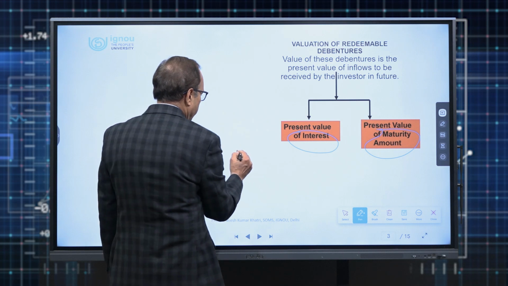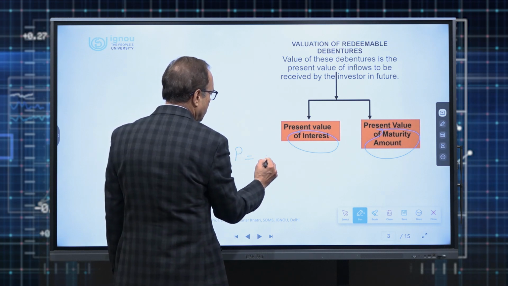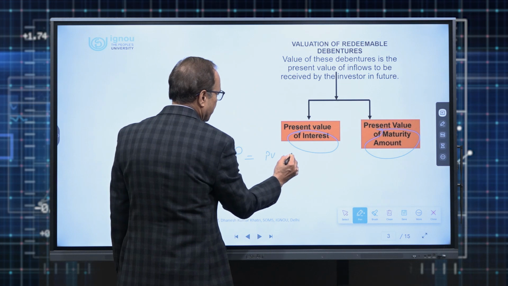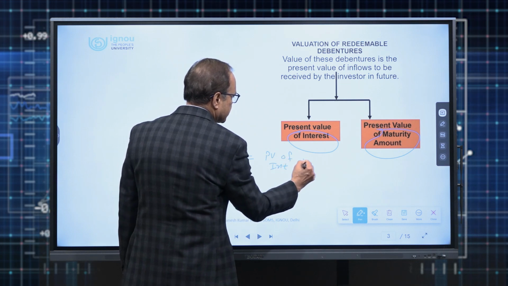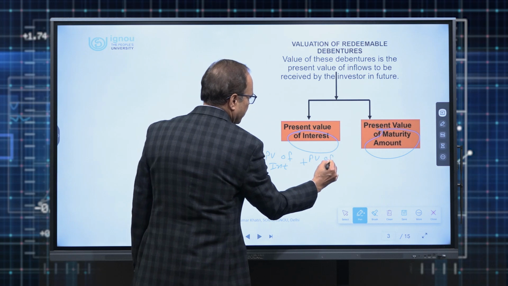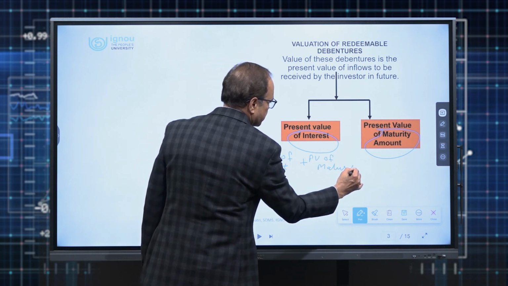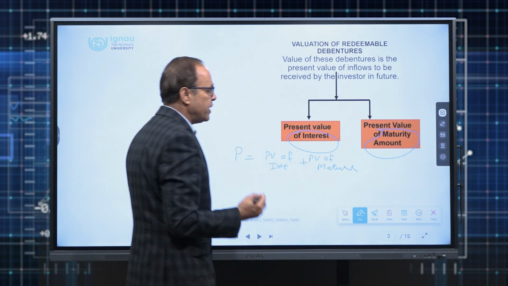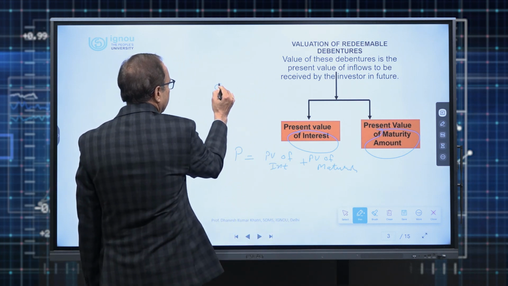Therefore, the price of a debenture which he is ready to pay is equal to the present value of coupon payments or interest plus the present value of the maturity amount. You can capture it on the timeline also.